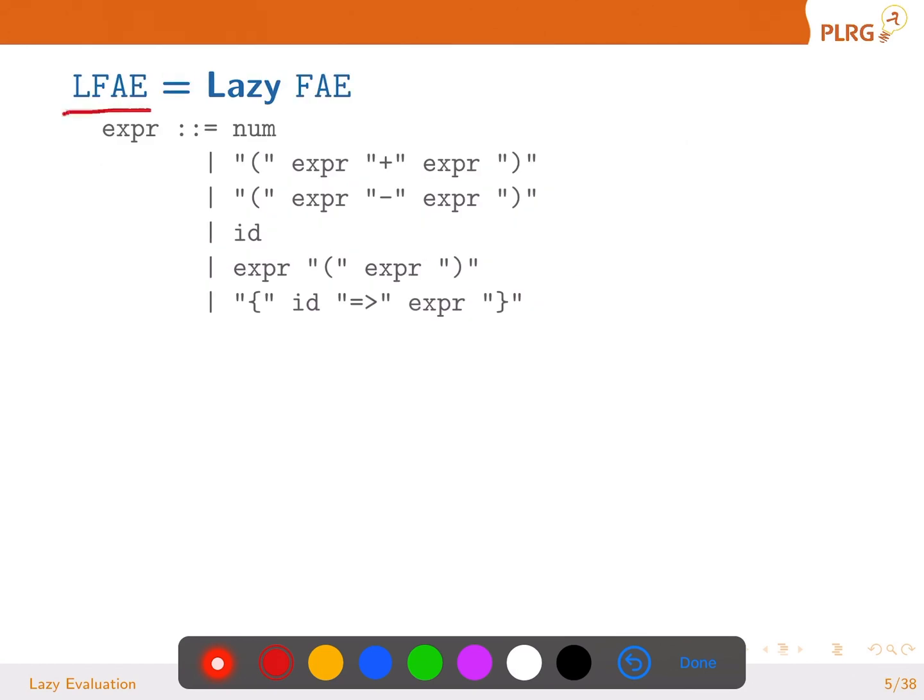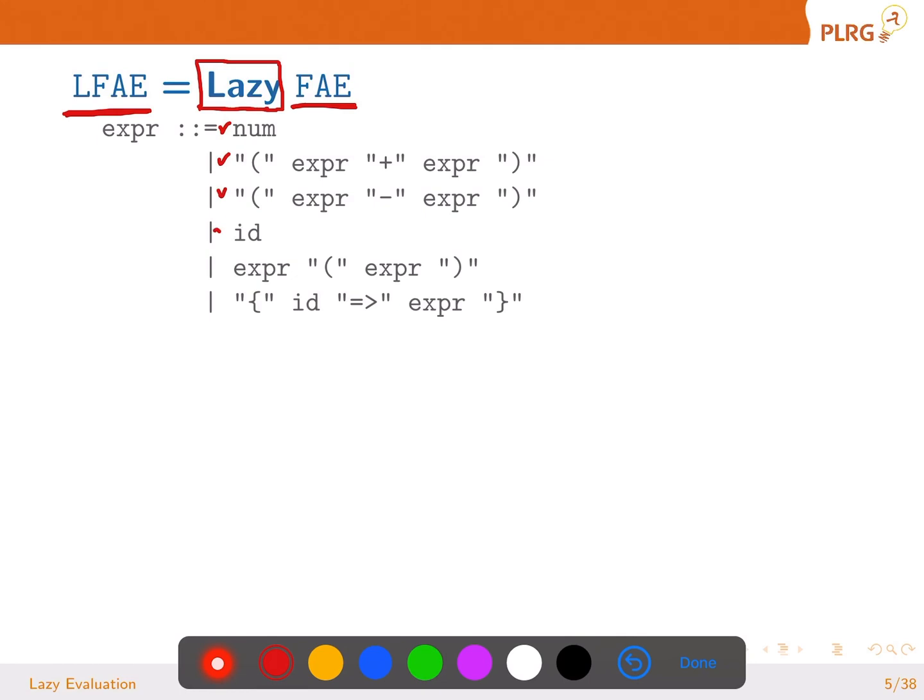LFAE is the name of the language that we are going to learn today. It's FAE with laziness. It's lazy FAE, in short, LFAE. Look at the concrete syntax. It has a number, addition and subtraction as usual.